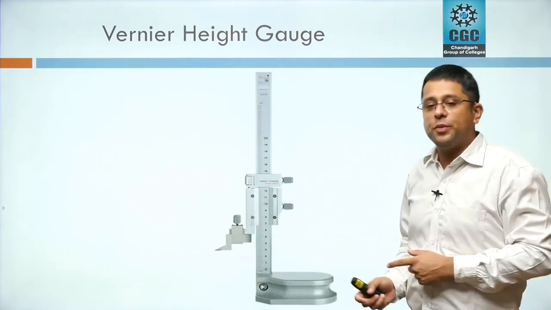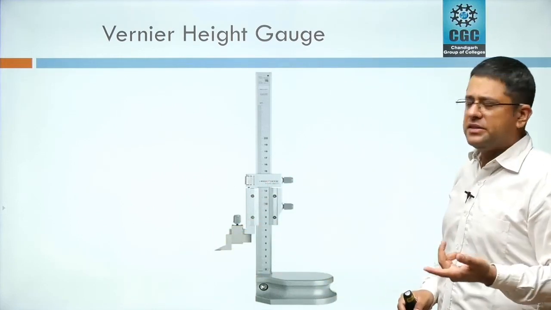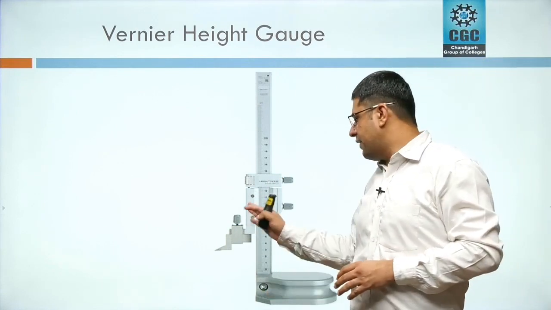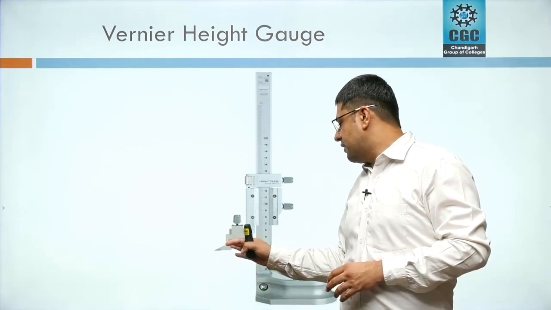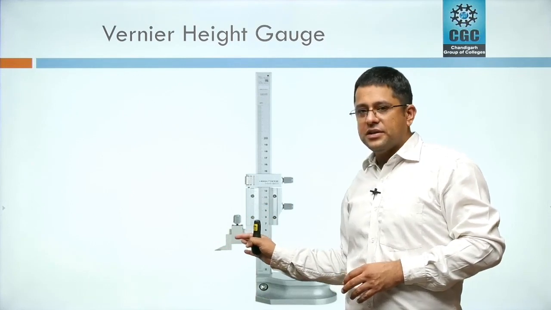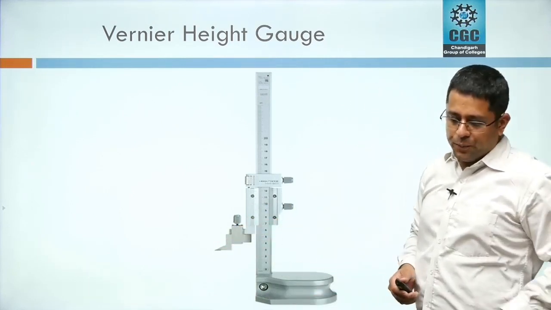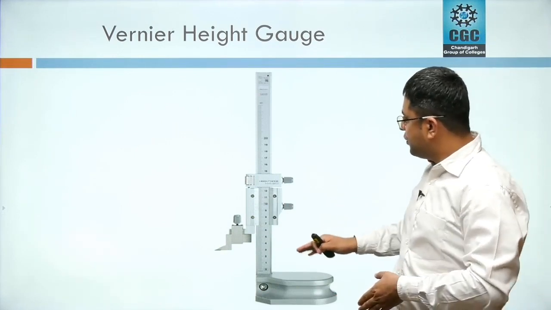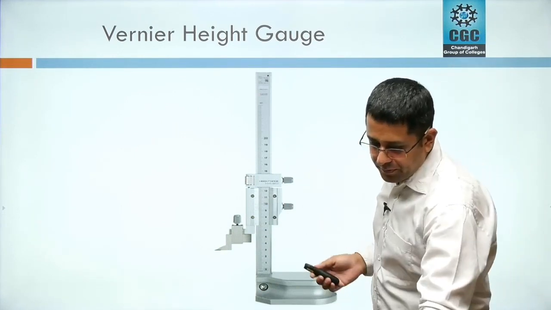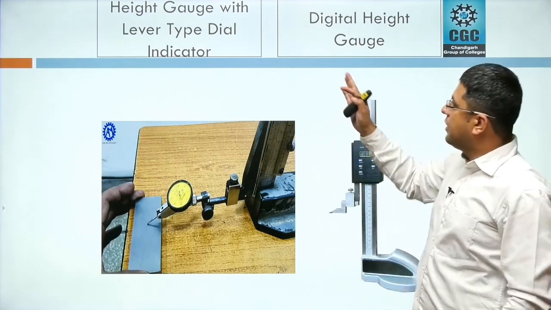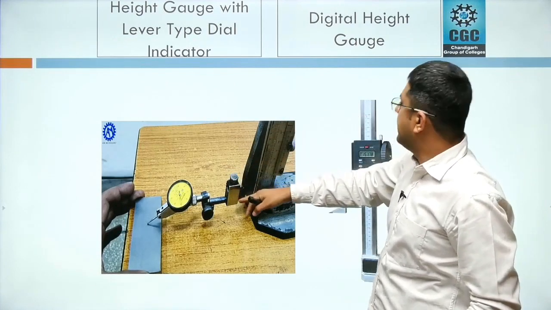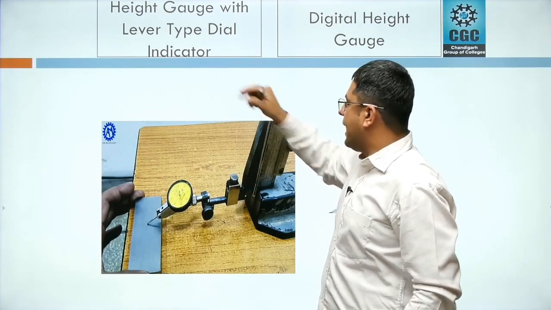Then we use this instrument. So there are multiple applications. I'm also going to show you the video where we have replaced this height gauge with the puppy dial or lever type gauge. So its range varies from 0 to 300 mm. So here you can see here height gauge with lever type dial indicator.